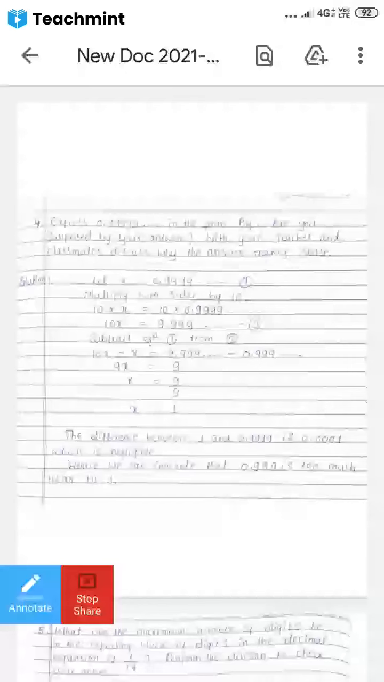Now we are discussing how to convert non-terminating recurring decimals into p by q form. In that, we are discussing exercise 1.3. In exercise 1.3, the first, second, and third questions have already been discussed. So today in this class, we have to start from question number 4.